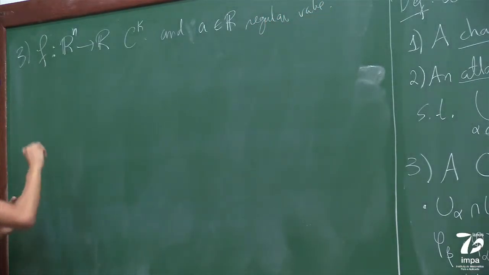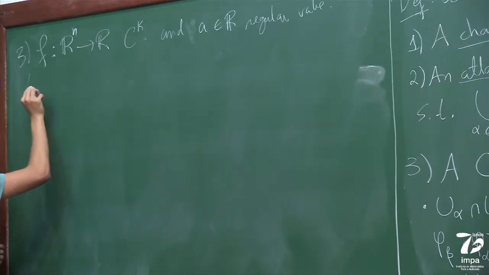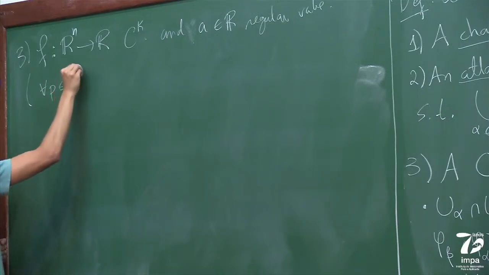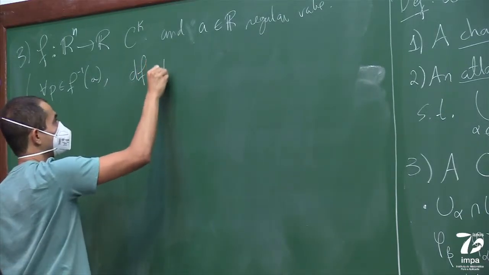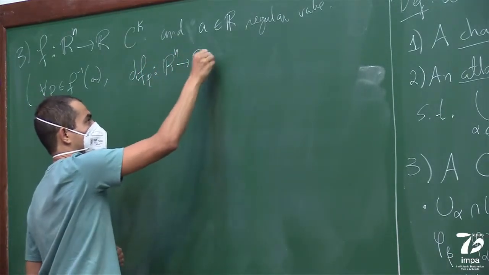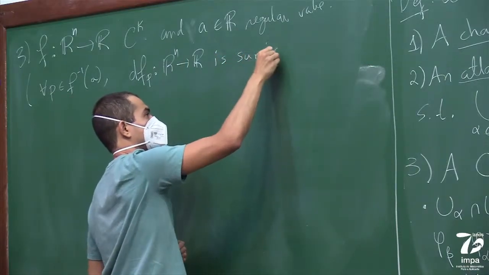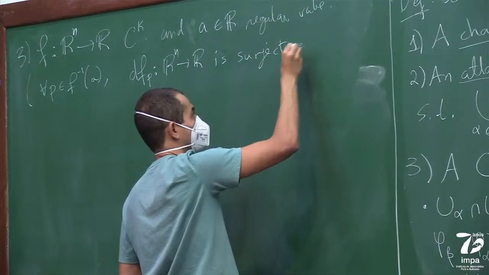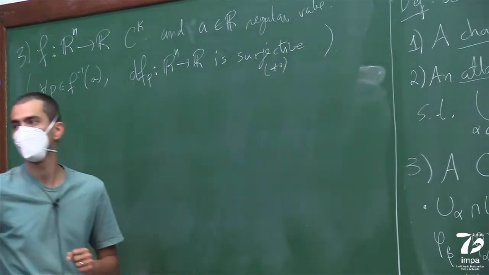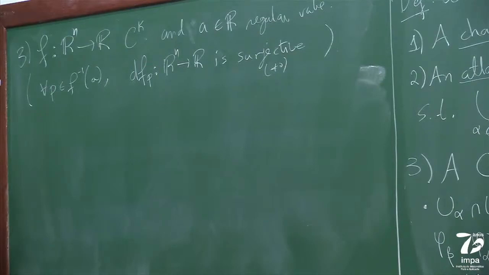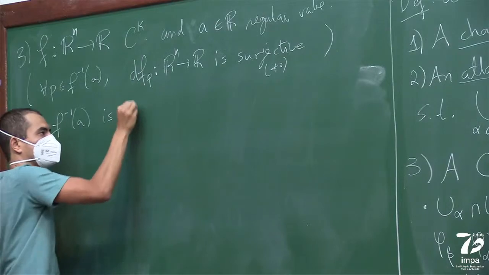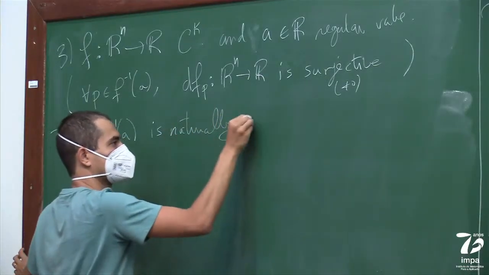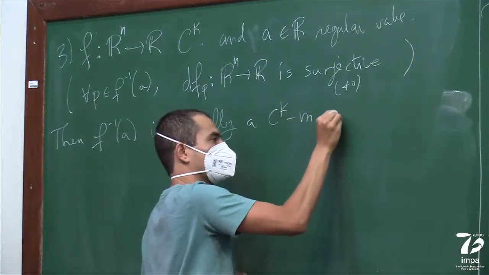Being a regular value, if you don't remember what it means from analysis, it just means that for every point in the pre-image of A, when you look at the differential map that goes from Rn to R, this is surjective. I guess it's the same as saying that it's non-zero. Okay? So if you have a regular value, then the pre-image of A is naturally a CK manifold.